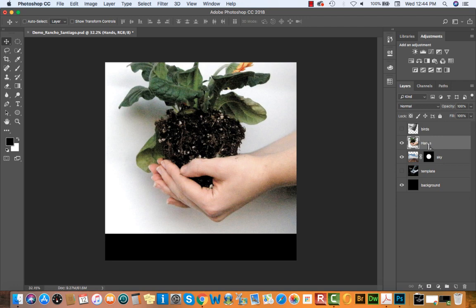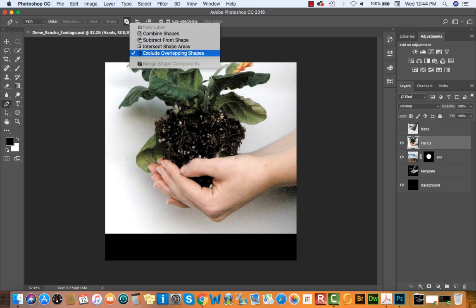Select it, because we're going to be making edits to it. And at this point, we're going to be using the pen tool to cut out the hands. So P is your shortcut for your pen. Make sure that you double check your control panel at the top of your workspace here. I'm going to be working with paths, and I'm going to make sure that for path operations I'm using exclude overlapping shapes. That'll allow me to create a cutout where the thumb and the forefinger meet.